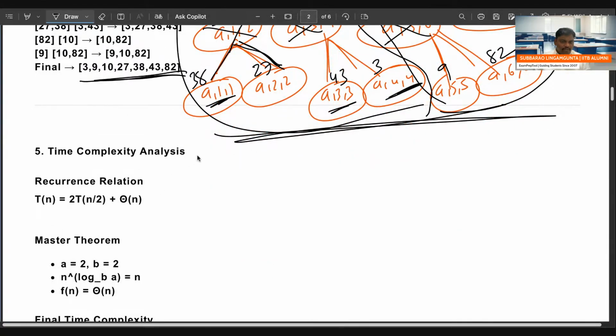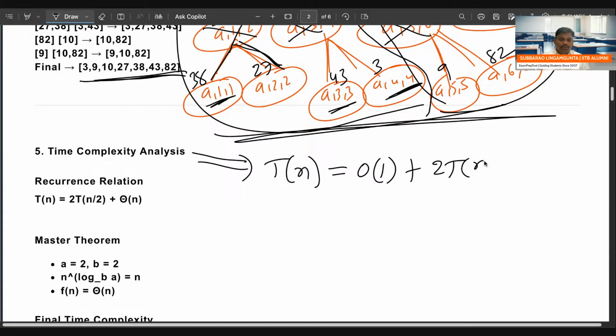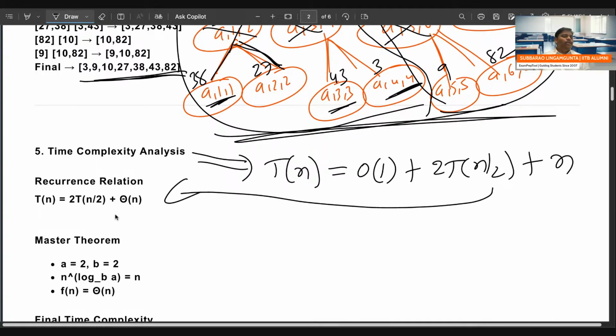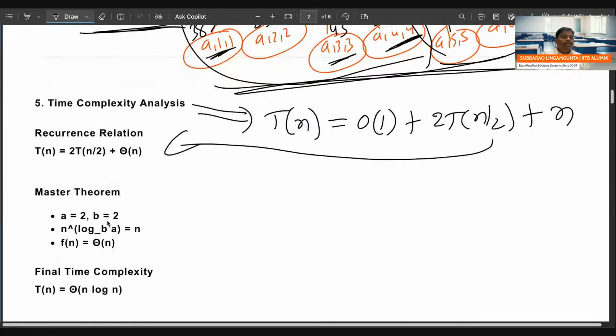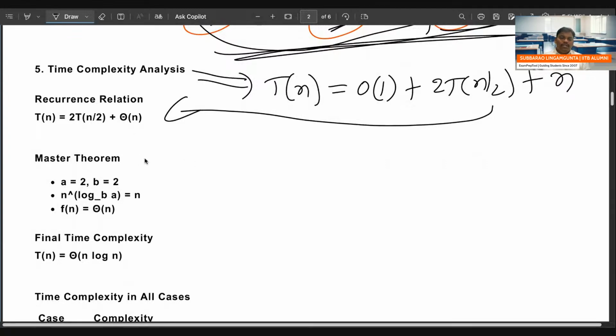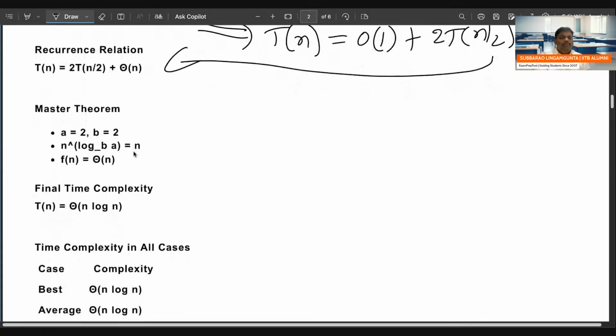So let me write now the time complexity recurrence relation. Time complexity of the total program T(n) is equal to: divide is constant, conquer is 2 halves, 2T(n/2). Combine is left half, right half, n people, so n time. If you simplify it, you solve using the master theorem, substitution method or recurrence tree method. If you solve this using the master theorem, you will get n log n. Time complexity of merge sort is n log n.